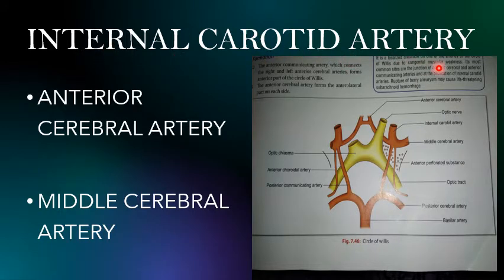Internal carotid artery is one of the branches that supply the brain. This is further divided into anterior cerebral artery and the middle cerebral artery, right? So internal carotid arteries on both the sides, you will have two branches, anterior cerebral arteries and the middle cerebral artery.